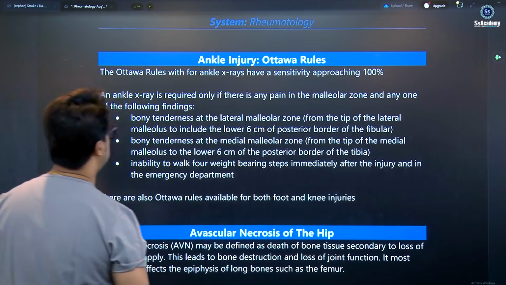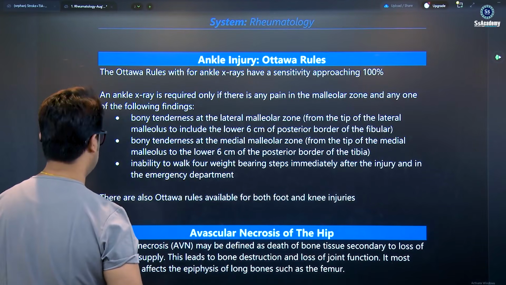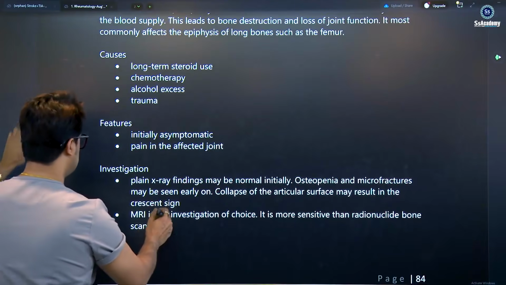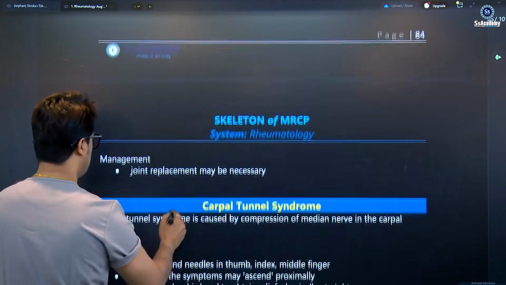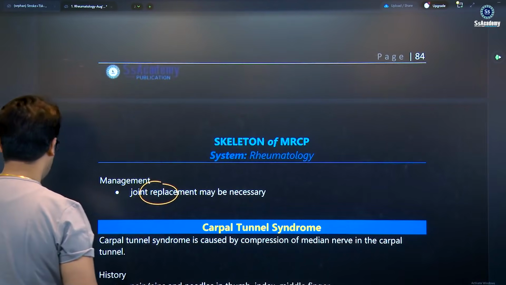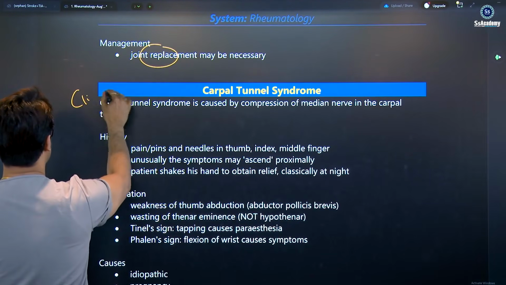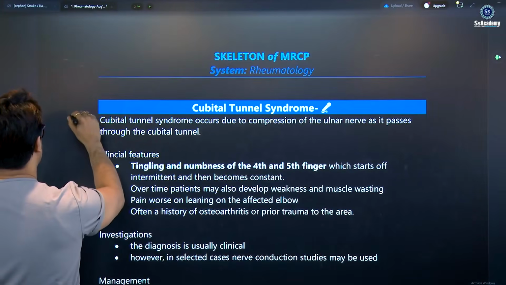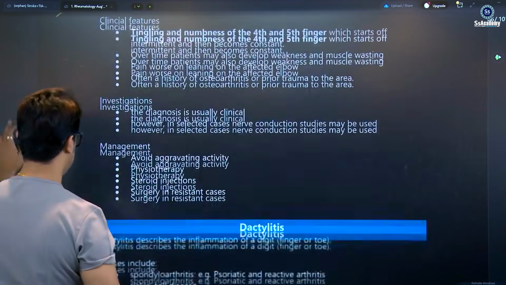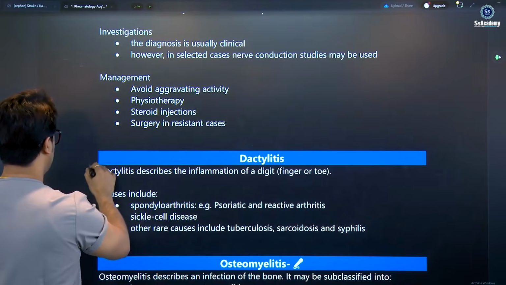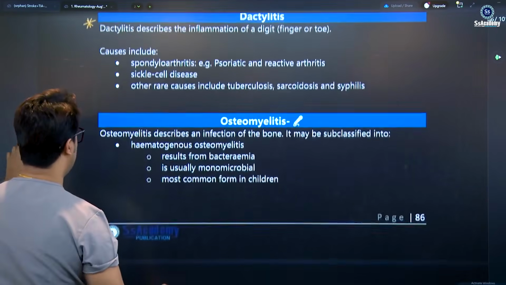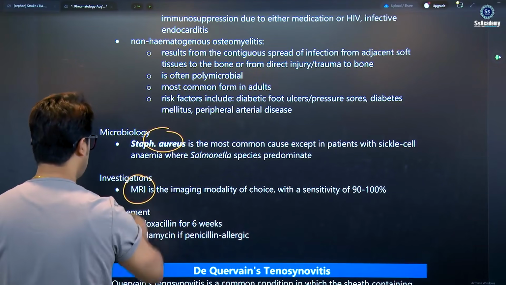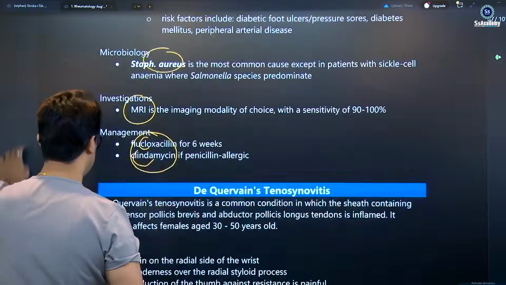Ankle injury and osteoporosis, once again, is a one-star topic, my dear. Not very important, so just have a quick read. Avascular necrosis is a 5-star topic; the thing you need to remember is MRI, and joint replacement may be necessary. Carpal tunnel syndrome: the clinical signs we'll study there, a 5-star topic. And the cubital tunnel, once again, is a 3-star topic; we'll have a lecture, my dear. Dactylitis, once again, 1-star. Osteomyelitis, once again, 5-star. But the most important thing is that Staph aureus is the most common cause, MRI, and cloxacillin or clindamycin. That's it, my dear. You need to remember.